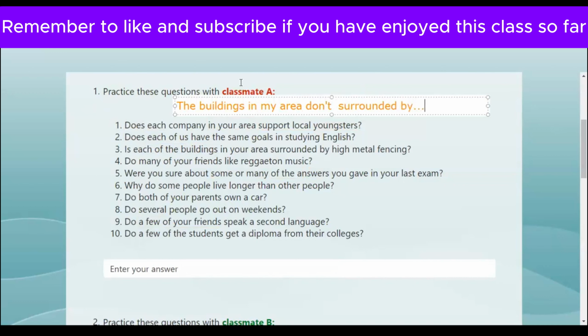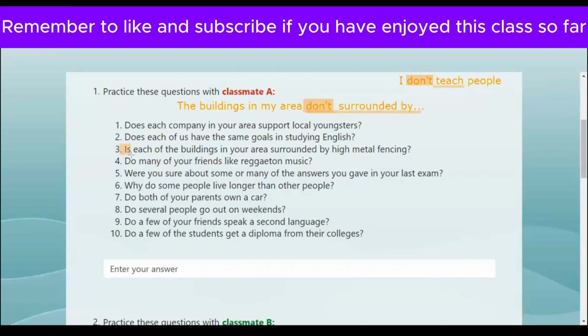Okay, so you have an auxiliary, right? After an auxiliary, what do we need? Don't, did, isn't the past? Are, don't, or not. A verb. Let me illustrate with another sentence. If you have an auxiliary, not surrounded. What do you need after the auxiliary? A verb, exactly. Do you have a verb in here? No, surrounded.